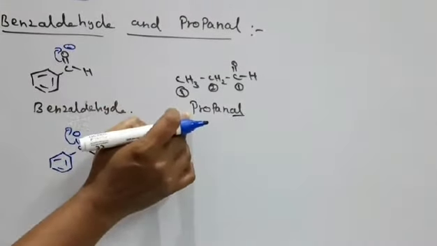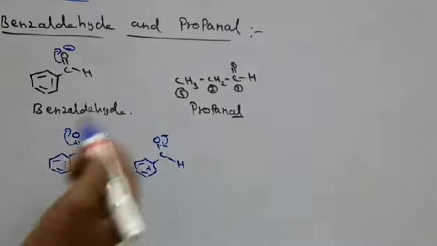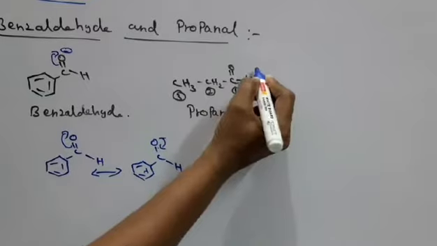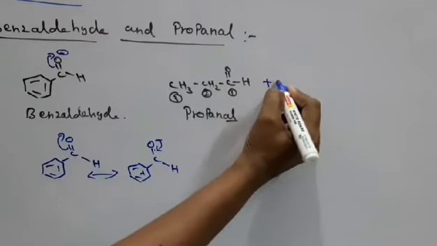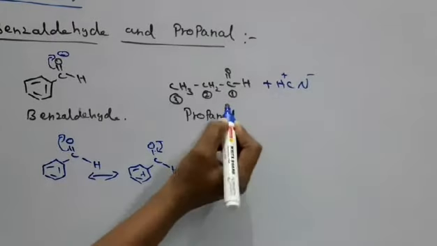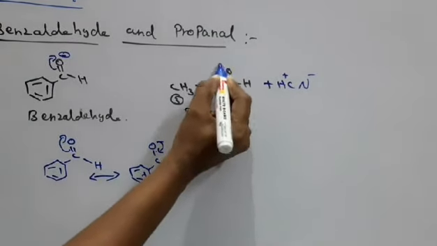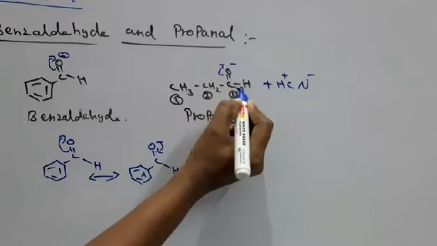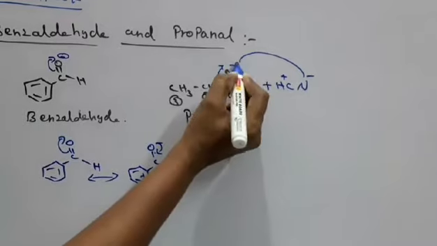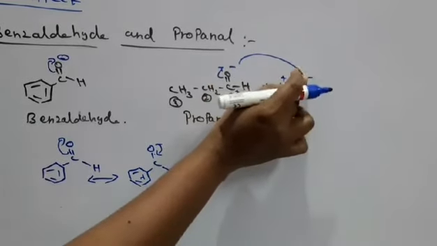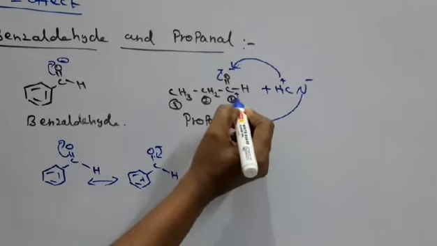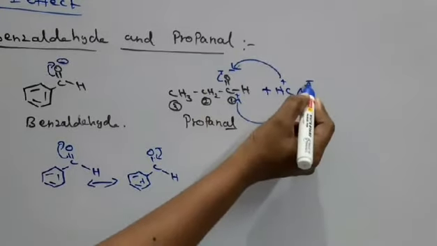But here you see that in propanal, no pi bond shifting with resonance takes place. When a nucleophile, suppose HCN, which gives H plus and CN minus, approaches, the pi bond shifts, the oxygen attains a minus charge and the carbon attains a positive charge. The negative CN attacks the deficient carbon, because it is an electron rich nucleophile.